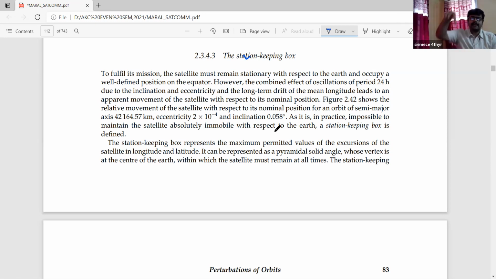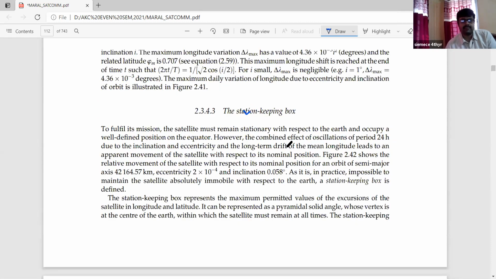So station keeping means a fixed positional location. How can we get it? That is the point of interest. Due to the inclination and the eccentricity and the long-term drift, the mean longitude leads to an apparent movement of the satellite with respect to the nominal position. The figure, figure 2.42, we have already discussed.